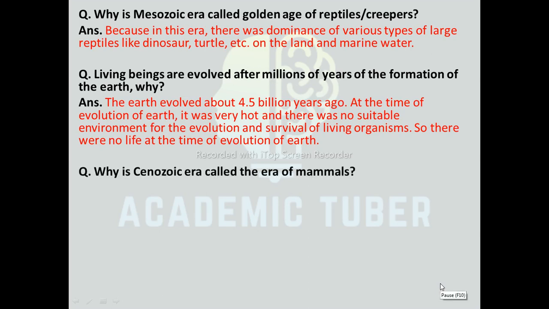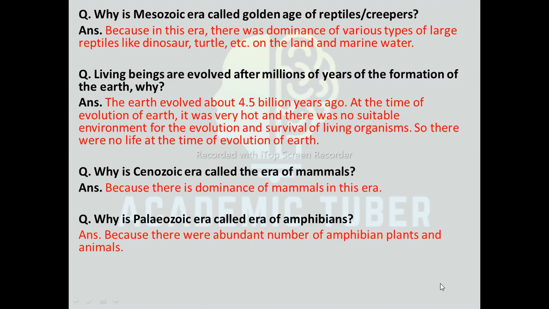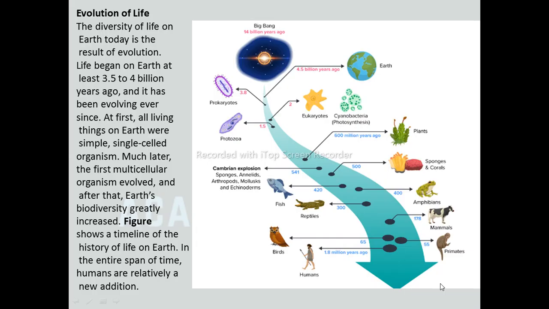Next, why is Cenozoic era called Era of Mammals? Cenozoic era is called the era of mammals because there is dominance of mammals in this era. Next one, why is Paleozoic era called era of amphibians? Because there were abundant amounts of amphibian plants and animals.